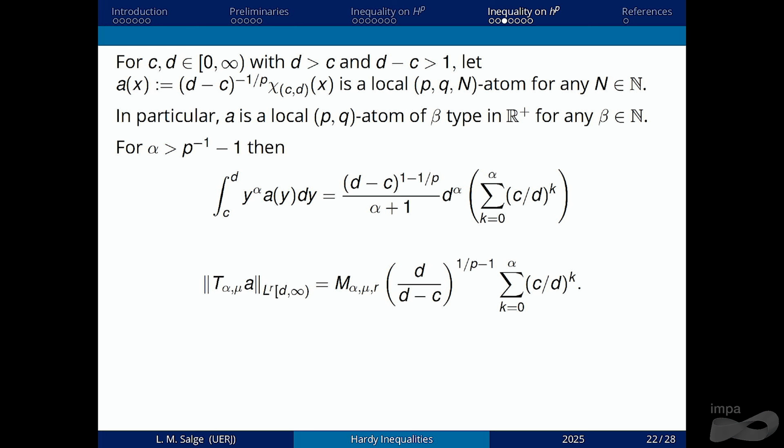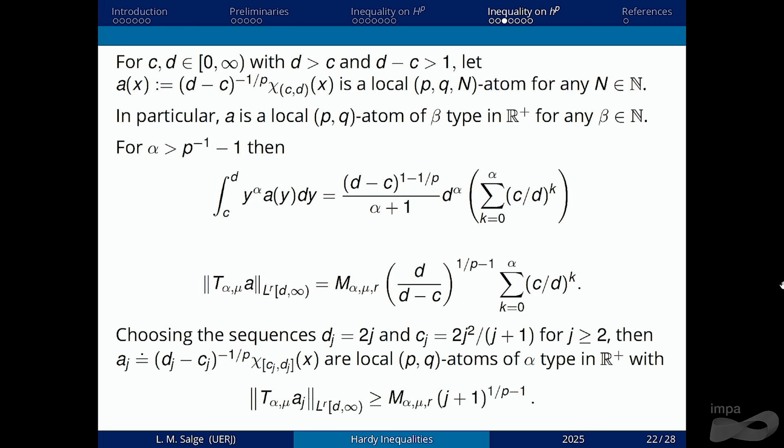To see this, we only have to choose a special kind of atom here, just a simple function corrected by this constant to have the size condition, and since it's supported in a ball, in an interval with length bigger than 1, we don't need to have the moment condition. And doing some calculations, we conclude that the LR norm, for d to infinity, is like this.